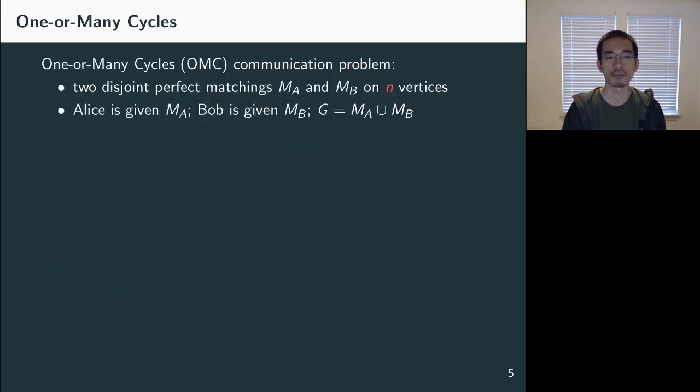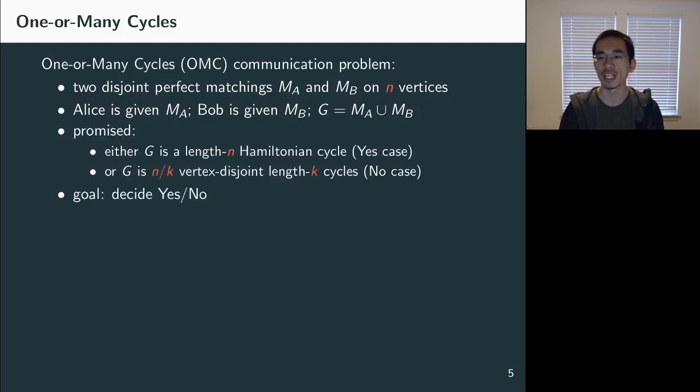The concrete communication problem we study in this paper is what we call the one or many cycles problem. In this problem, the input consists of 2 disjoint perfect matchings, M_A and M_B, on n vertices. Alice is given the first matching M_A, and Bob is given the second matching M_B. The input graph G is simply the union of these 2 matchings. Because these 2 matchings are both perfect and disjoint, G is guaranteed to be a 2-regular graph. But further, we promise that this graph G is either a length n Hamiltonian cycle, which is the yes case, or a disjoint union of n over k cycles of length k for some parameter k, and this is the no case.